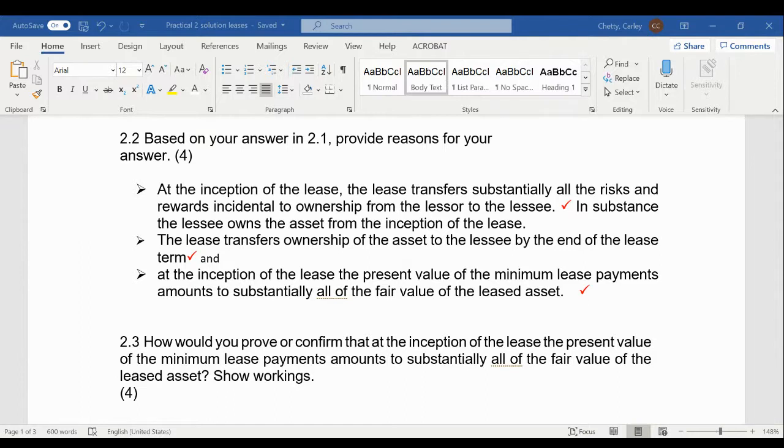So basically here in the second part of the required, they're telling you that at the beginning of the lease, the present value of the minimum lease payments amounts to substantially all of the fair value of the lease asset. It's saying that in required 2, but you can't really determine that until you have calculated the present value of the minimum lease payments.